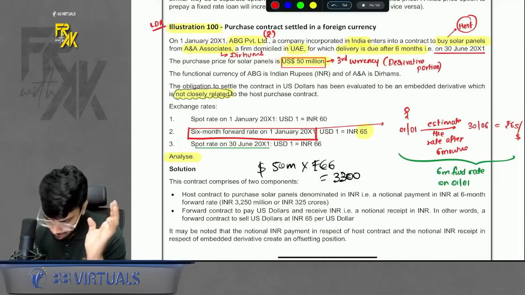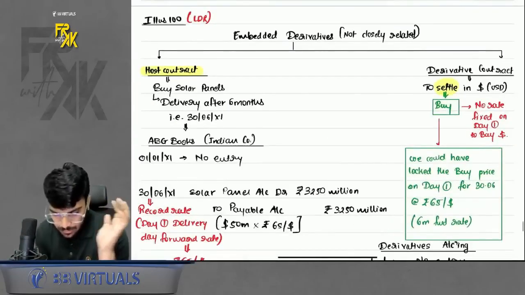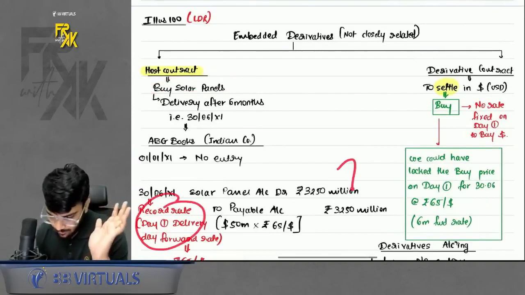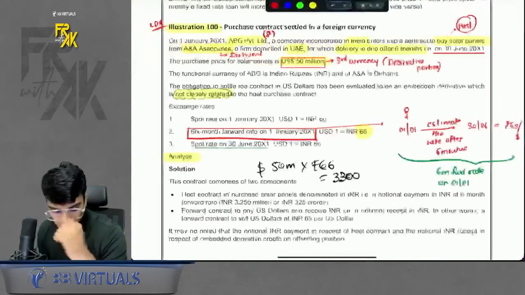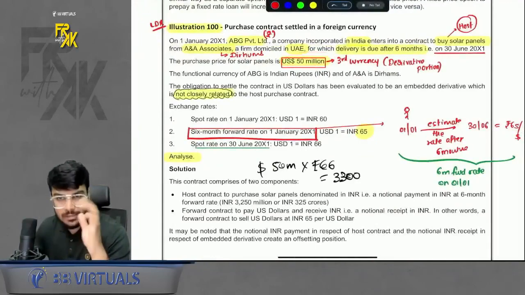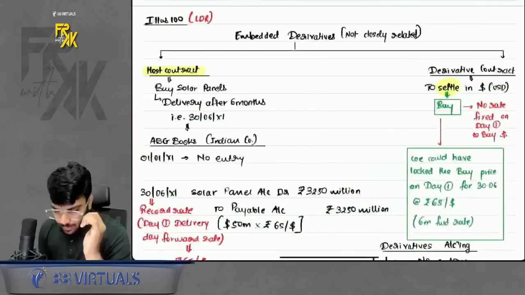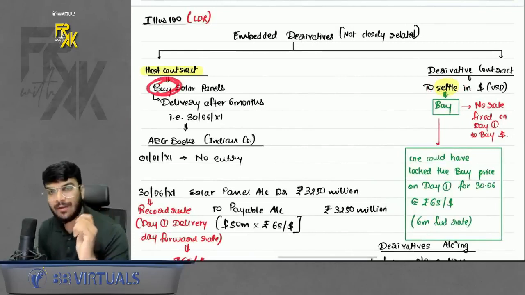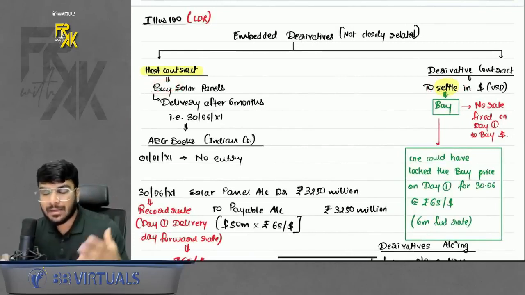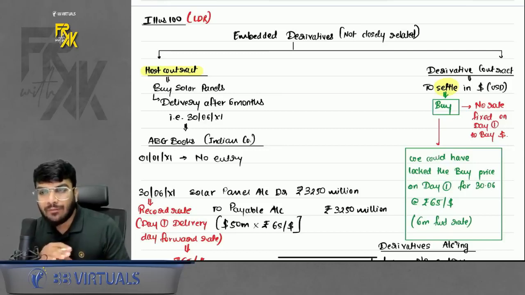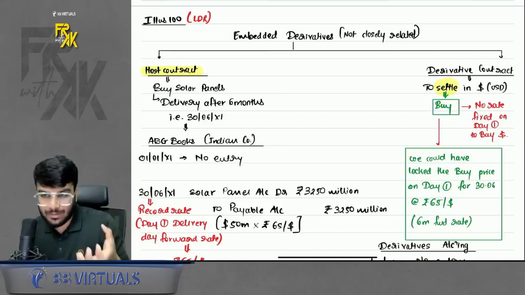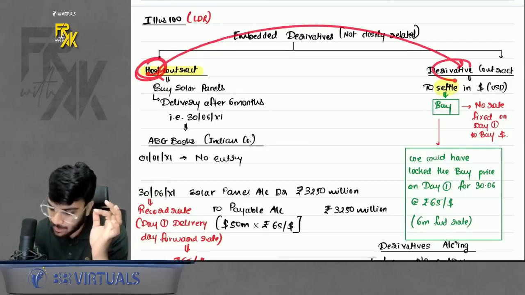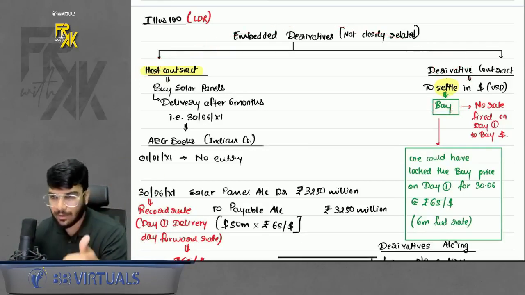Do separate accounting. How to do separate accounting? Buying solar panels, you will record on the delivery day, but at forward rate. Okay. We will record it. Derivative contract. Now you are making the payment in dollars. Just imagine, do I need to buy dollars or sell dollars? Because you are buying solar panels, you will have to make the payment in dollars. But you are an Indian company. You don't have dollars. So you'll have to first buy dollars. A hint: whatever you do in the host contract, the same thing you will do in the derivative contract. First thing, buy dollars.